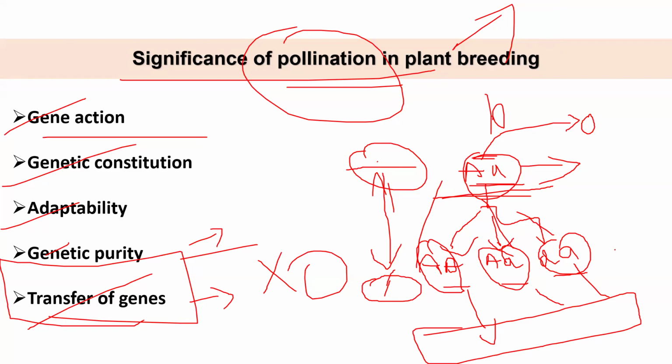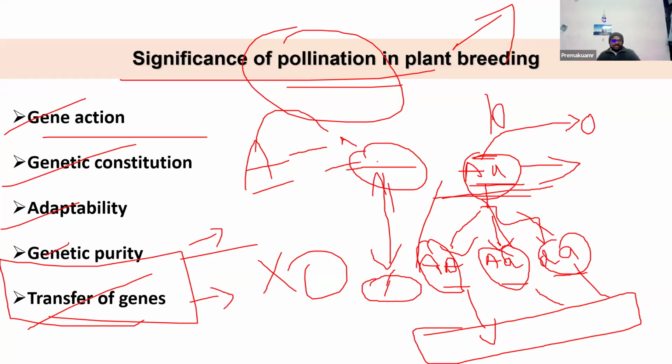See, normally what will happen? Normally in nature, if this particular A is there, and small a is there, then definitely there will be two different forms of the trait. So if capital A is there, tall for example, then with the alternative allele there will definitely be another phenotype.